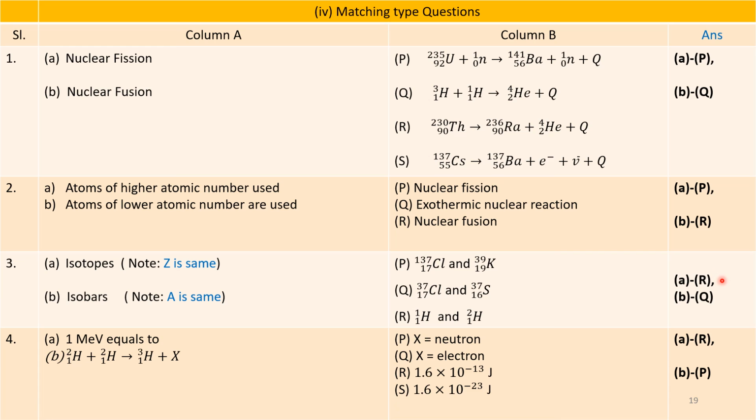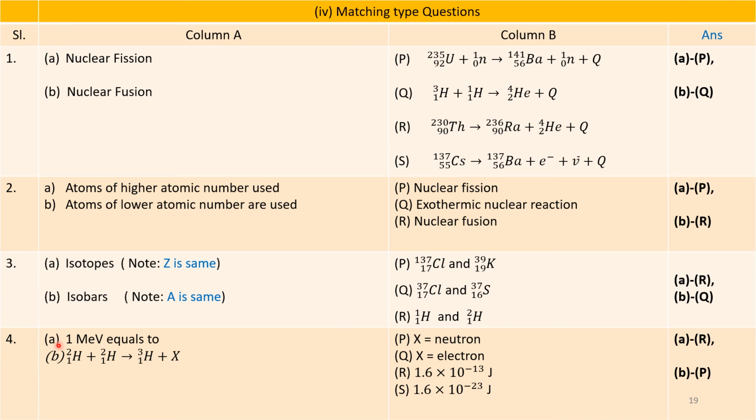This is the answer. And 3B, isobars. Isobars, by definition, we know that atomic mass A is same. So atomic mass means superscript. Here it is 137, 39, so it is not same. So in option Q, it is 37 and 37. So B matches with Q. This is the answer.